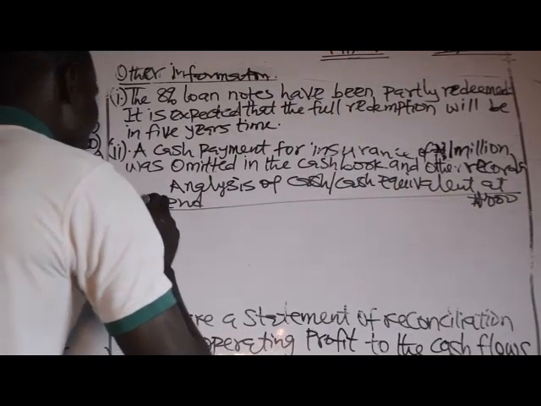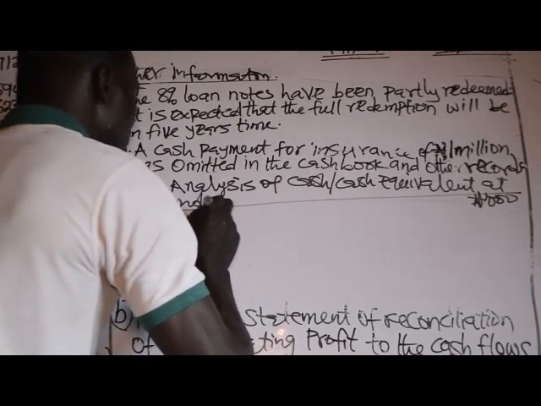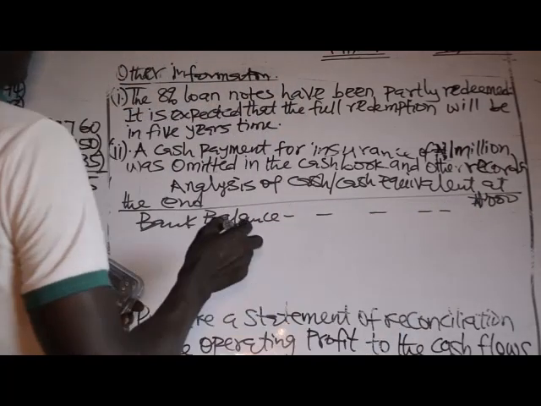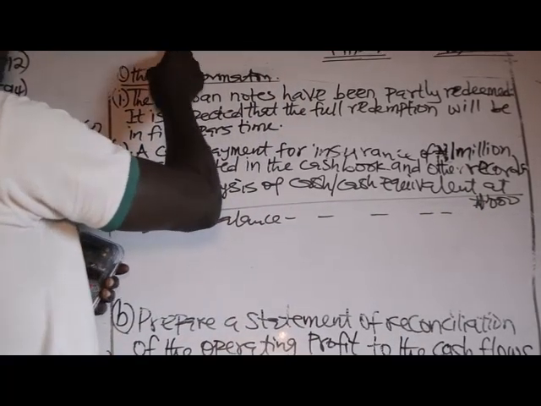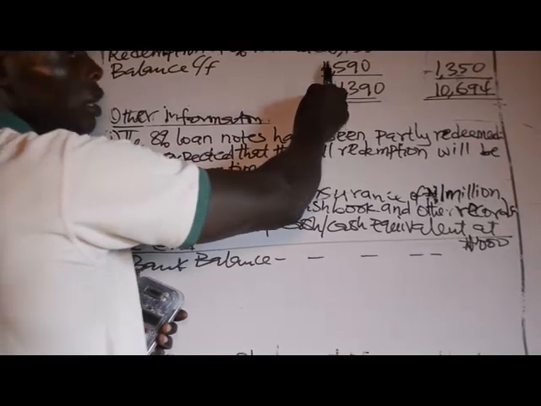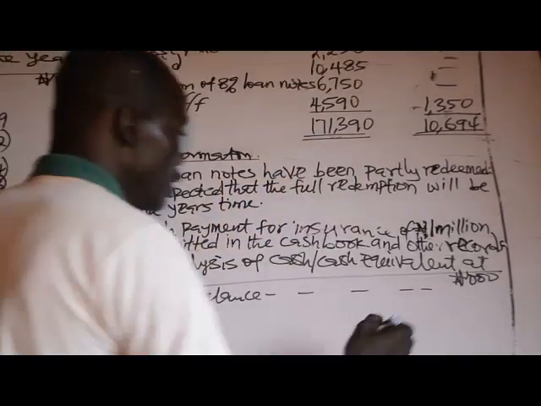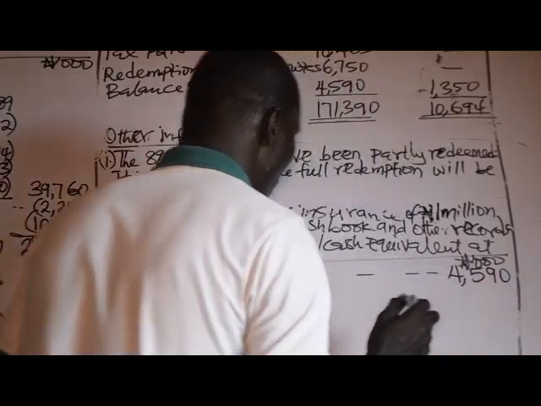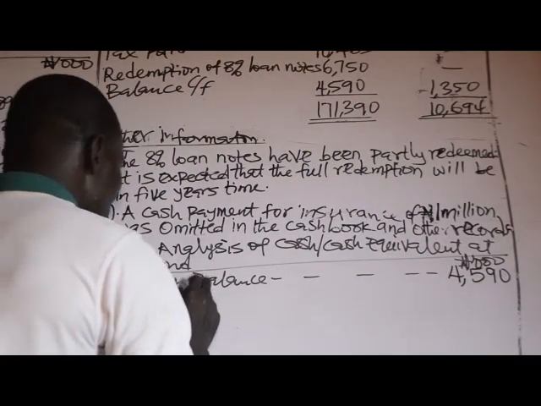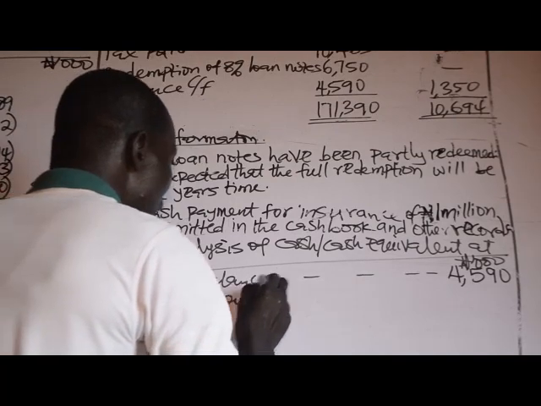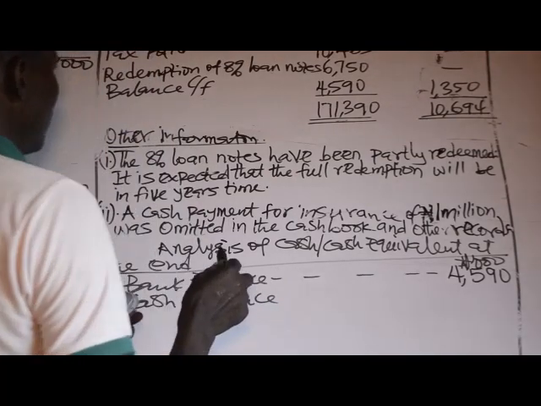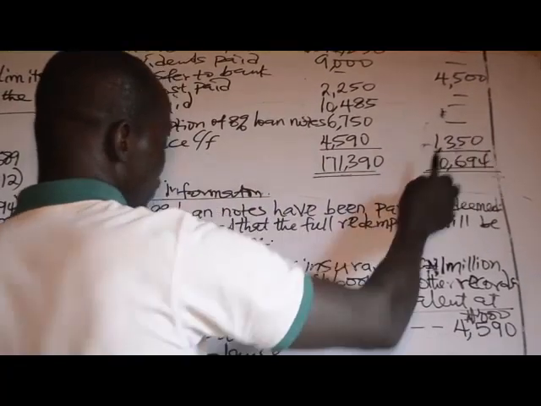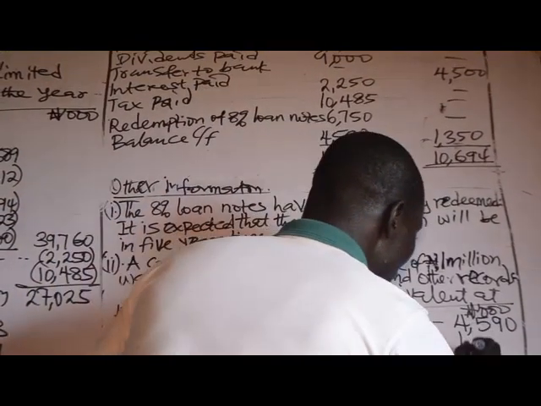We have bank balance. The closing balance in bank is 4,590. Then cash balance. The closing balance in cash is 1,350.